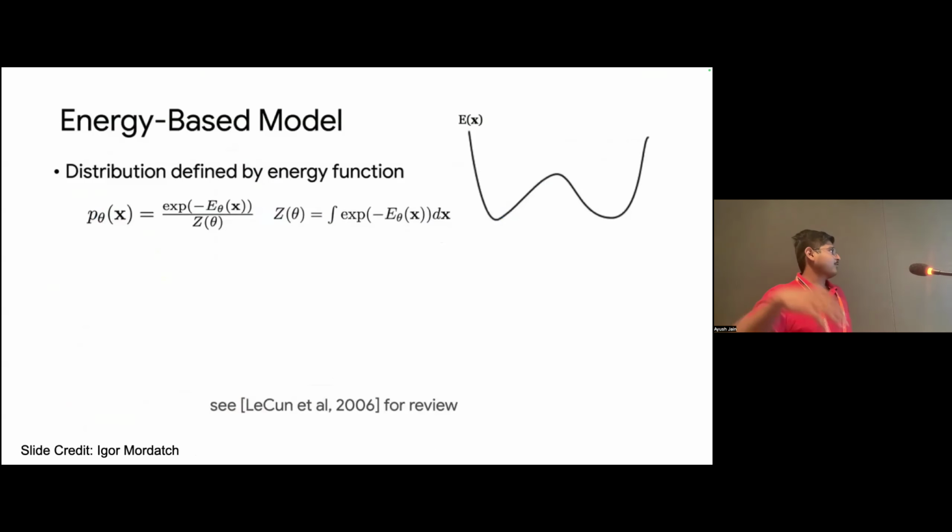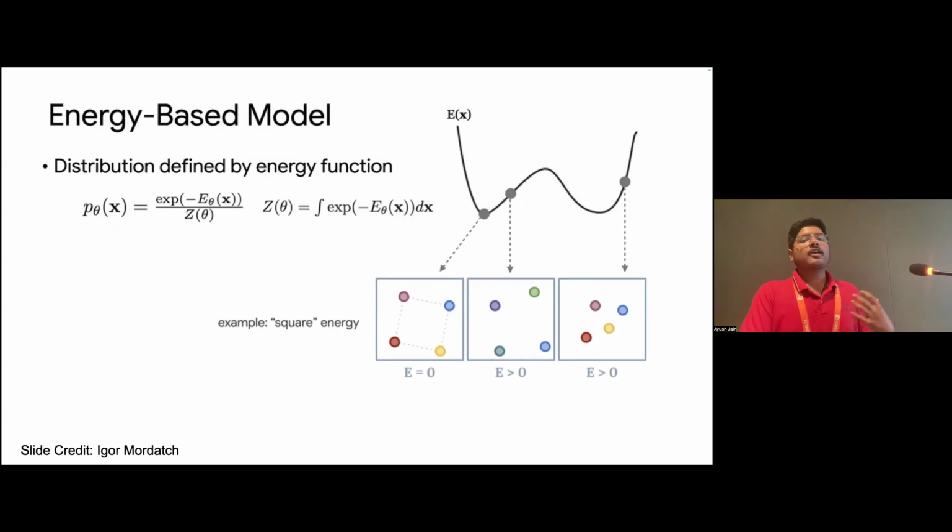A very brief description of what energy-based models are: they're basically trying to model the probability distribution of the data. The energy function E takes as input a representation X. This can be an object, an image, or a collection of objects, and it tries to score it. So if we are talking about a square energy, this configuration would be assigned an energy of 0 if it satisfies the concept of square. If the configuration is slightly off, we would assign it some higher energy.